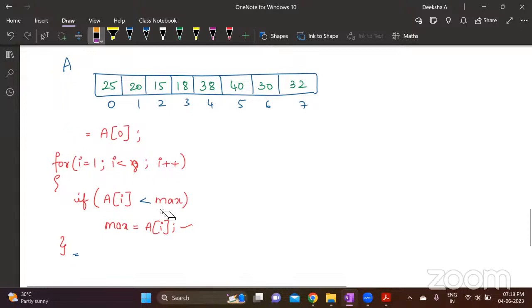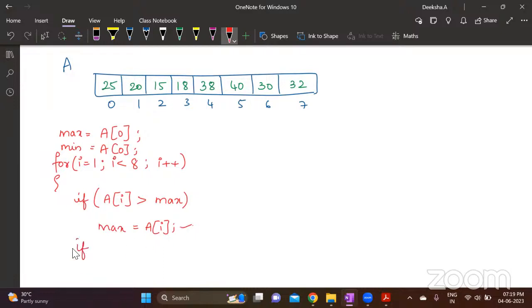Now, in a question, if you have to find both, give both. Max is A0. Min also, I'm assuming it as A0. I'll write one loop, one condition to find out maximum value. If AI is greater than maximum, assign AI to max.